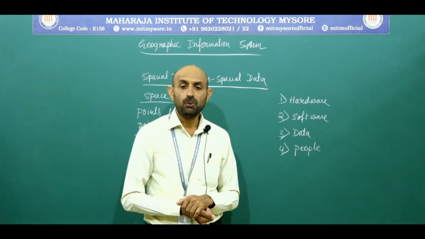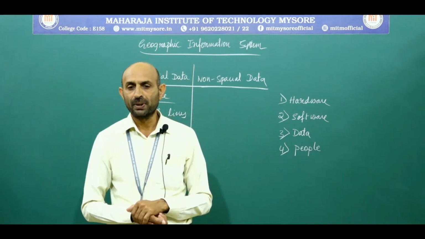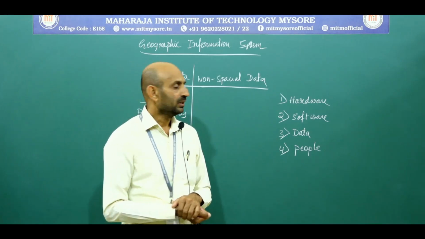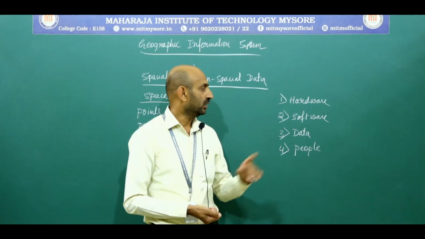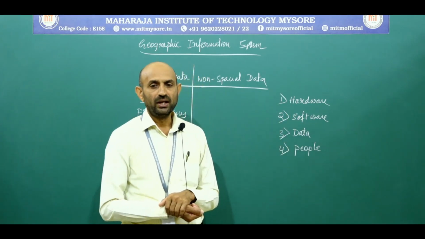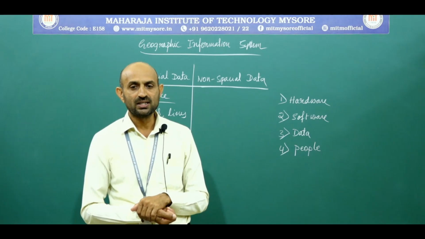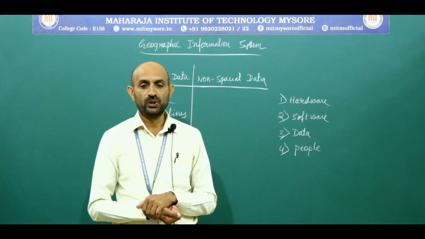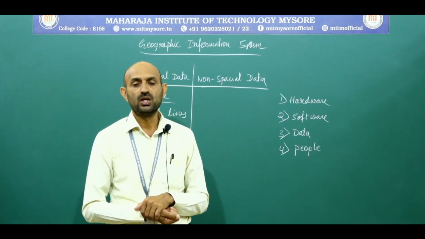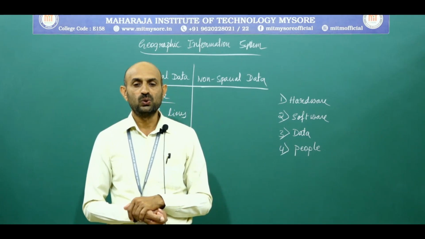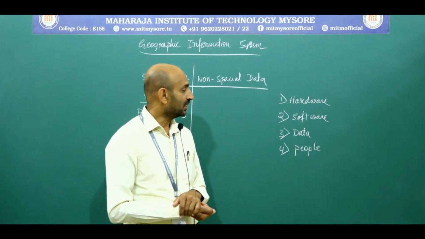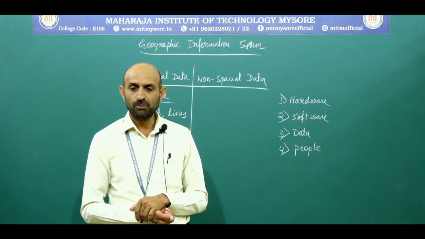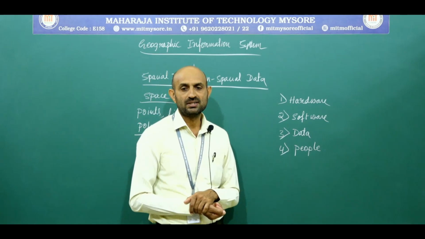The next one is the plotter. A plotter is used to present the results of the data processing on paper. Next is the tape drive under the hardware system. It is used to store data for communicating with other systems. Then the visual display unit, also called the VDU, is used to control the computer and the other peripherals.